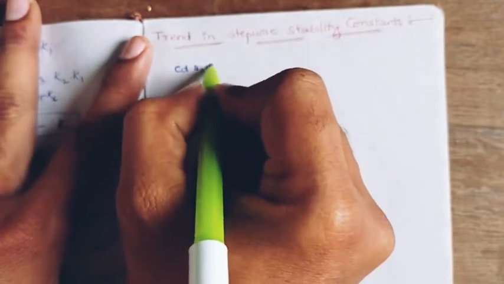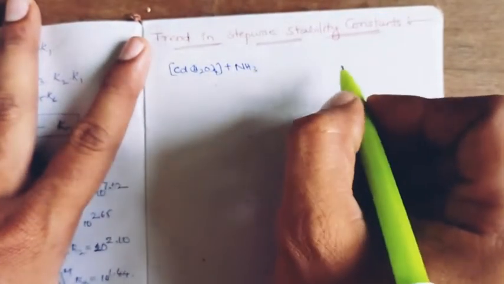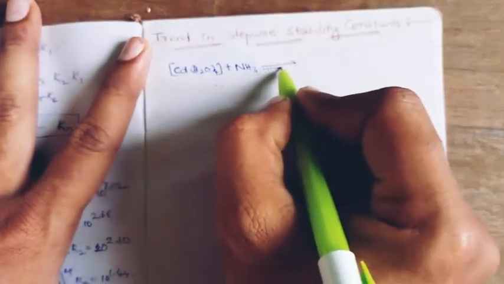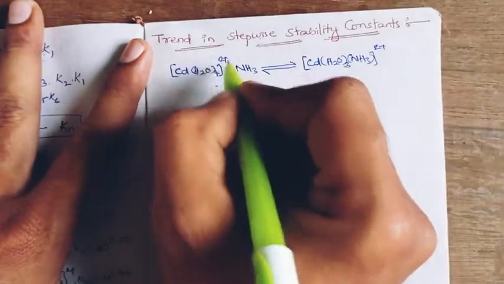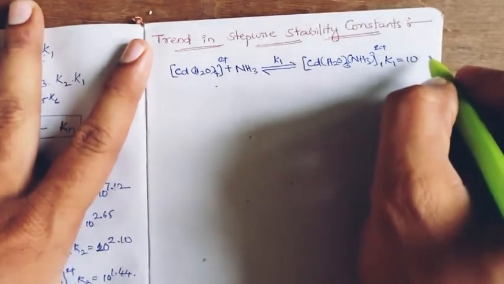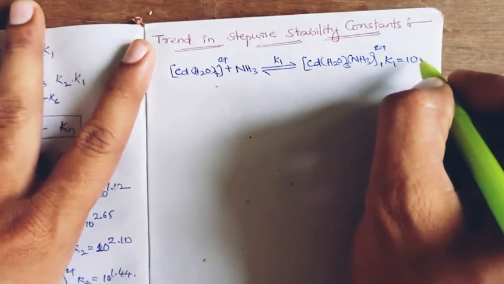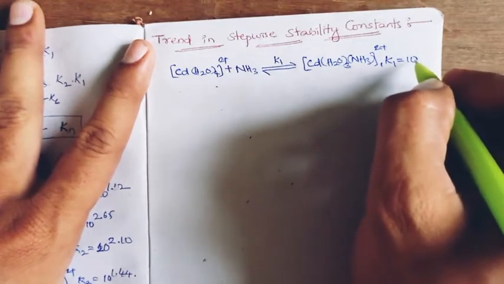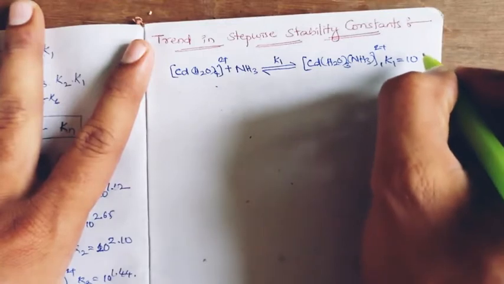The cadmium tetraaquo complex reacts with four amines, stepwise replacing the four aqua ligand sites, to give the tetraamine cadmium 2 complex, where stepwise stability constants will be generated. Observing the first step, the first amine ligand binds to the tetraaquo cadmium 2 complex and results in the monoamine triaquo cadmium 2 complex, where the stepwise stability constant K1 value is 10 to the power of 2.65.